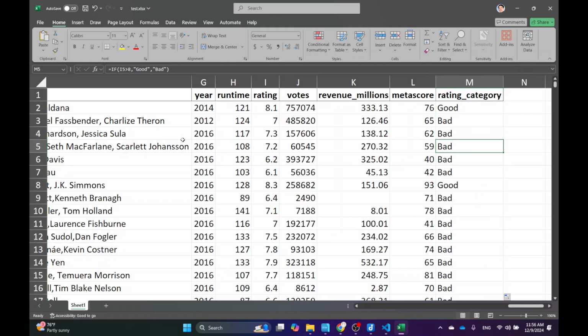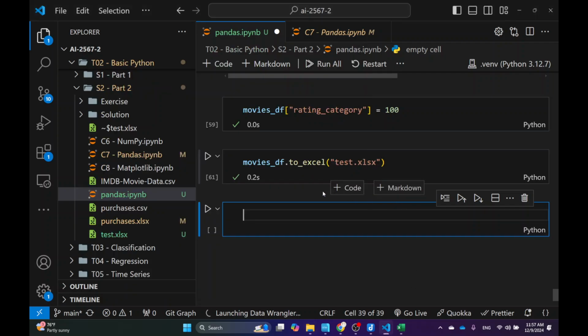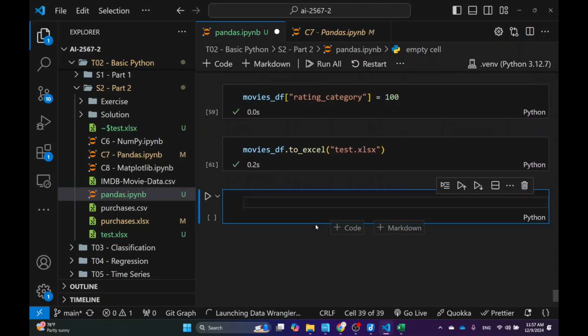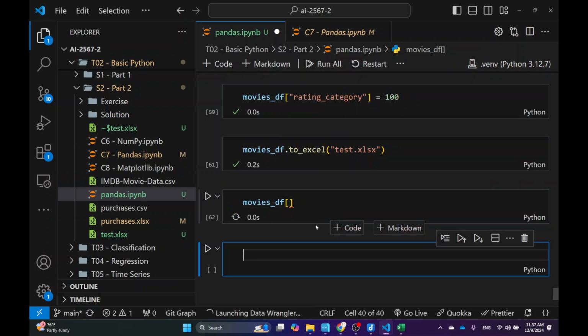But I guess I want to do the same thing in Python, right? And writing formulas is actually what we do all the time in coding. So this should be something that you should strive for in Python code. So let's do that. First I want to do this movie df, and then I'm going to do the name of the columns,